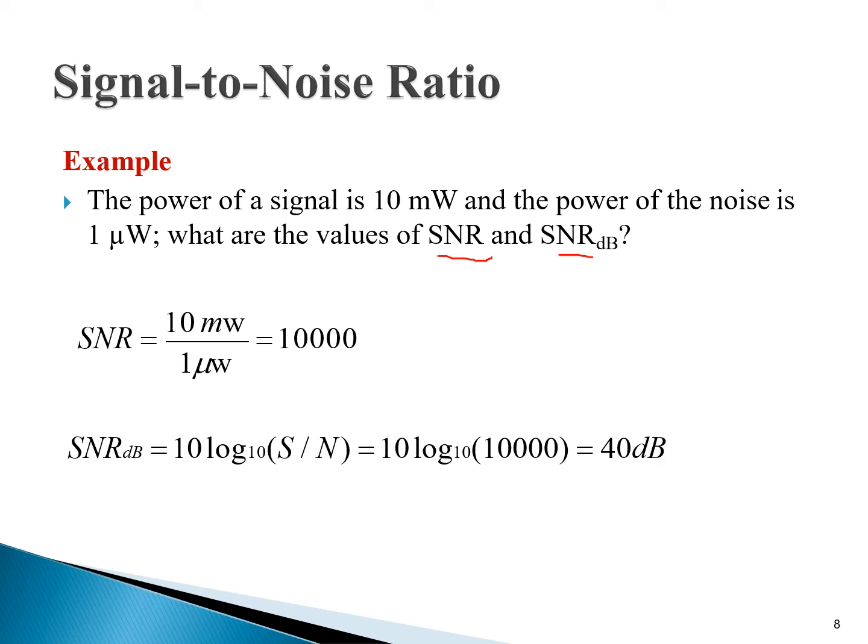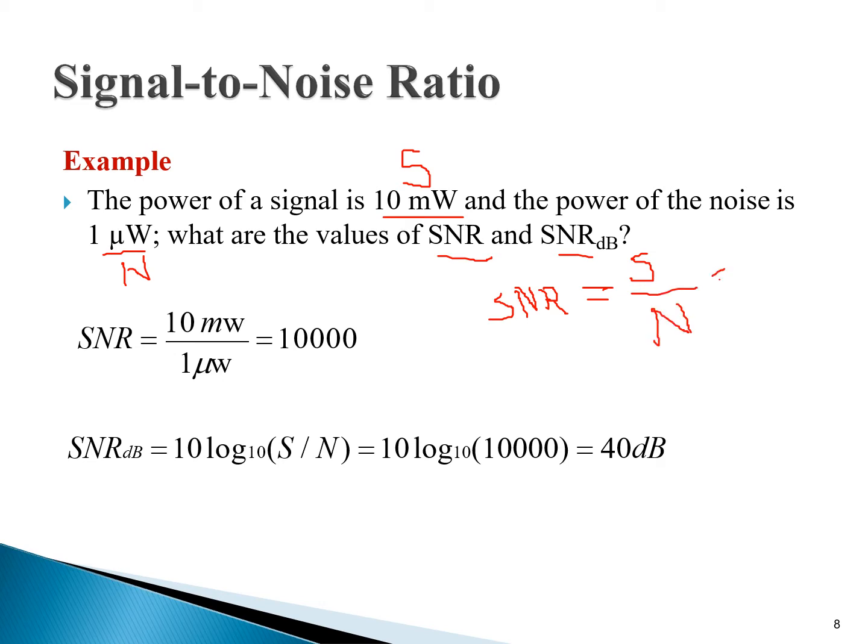Students, the power of the signal is 10 milliwatt, and the power of the noise is 1 microwatt. So this is our S, and this is our N. So SNR is equal to S over N.